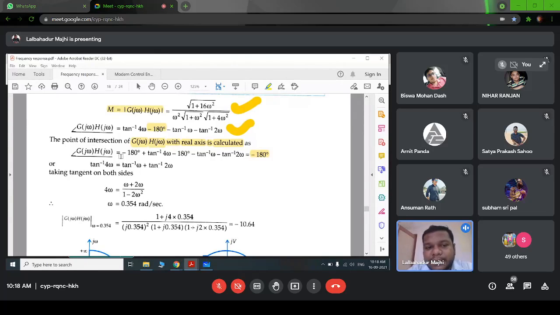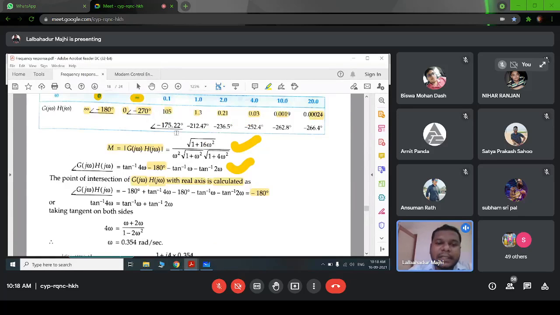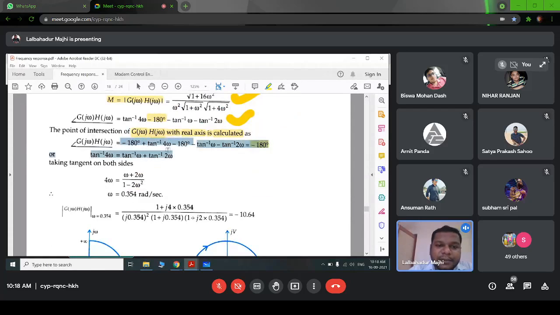You have two methods. Setting the imaginary part to 0 requires rationalizing, so I think we should go with the angle formula. Since it is intersecting the minus 180 degree axis, the angle should equal minus 180. So we get tan inverse 4 omega plus tan inverse omega plus tan inverse 2 omega. By taking tangent on both sides, we use tan A plus tan B divided by 1 minus tan A tan B, right?